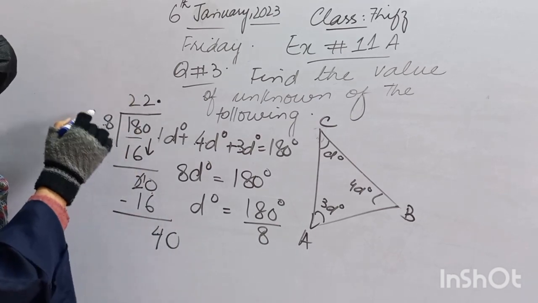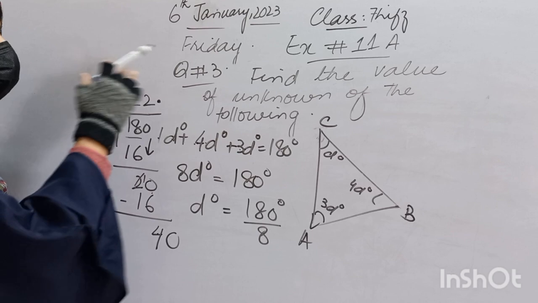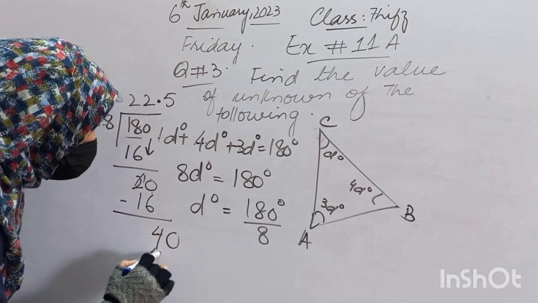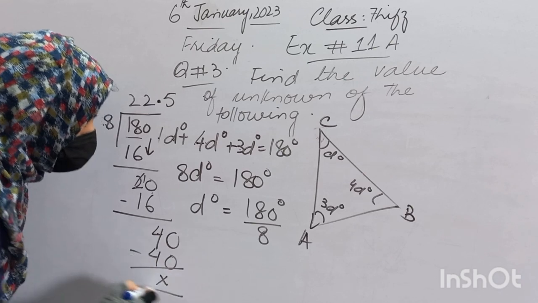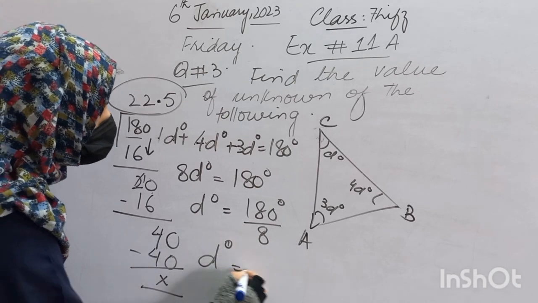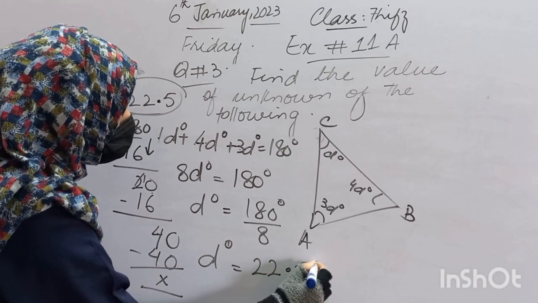Now again we will read the table of 8 to get the nearest number, which is 40. So 8 five times is 40. Fine. In the end we have D degree equal to 22.5 degree.